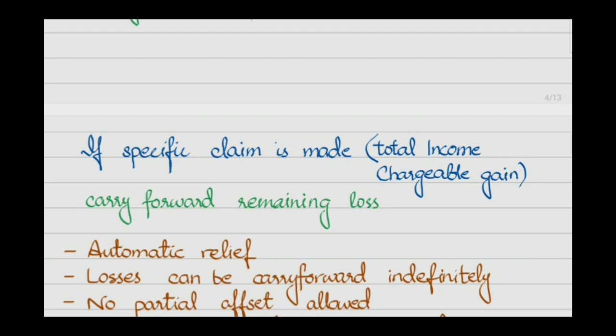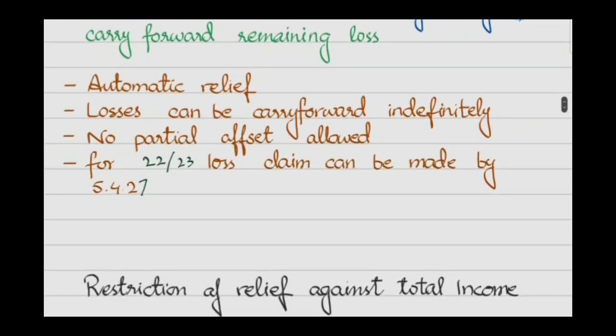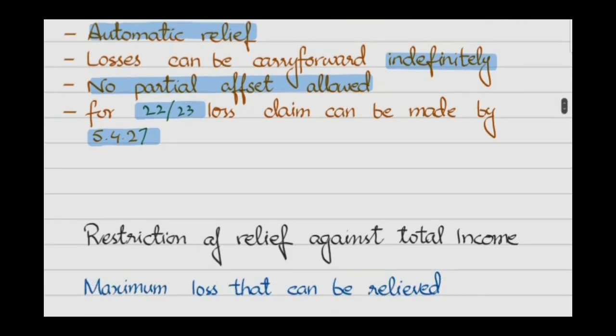And if a specific claim is made, like you have chosen to set off your loss against total income or chargeable gain, then the remaining loss can also be carried forward for an indefinite period. So this is said to be automatic relief. Loss can be carried forward indefinitely. No partial offset is allowed. And for tax year 22-23, a loss claim can be made by 5/4/27. So these are the dates you need to remember.